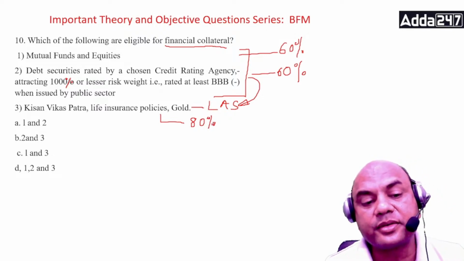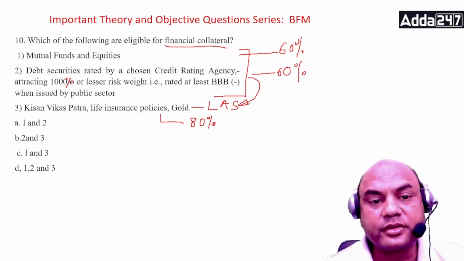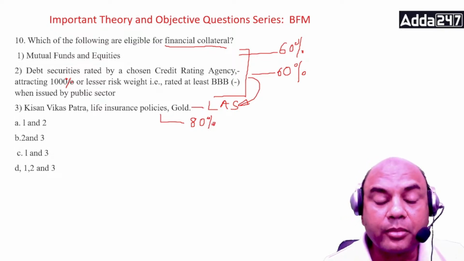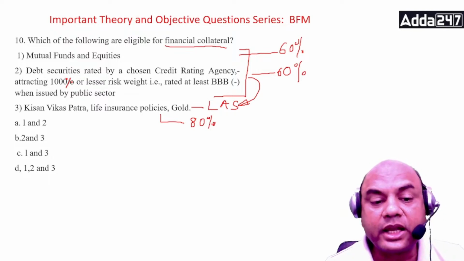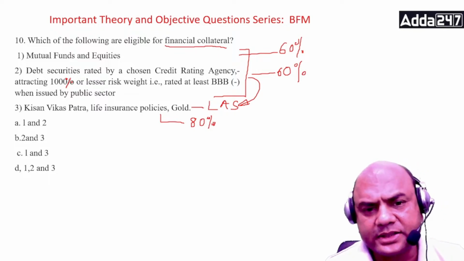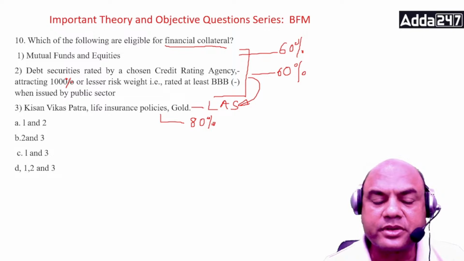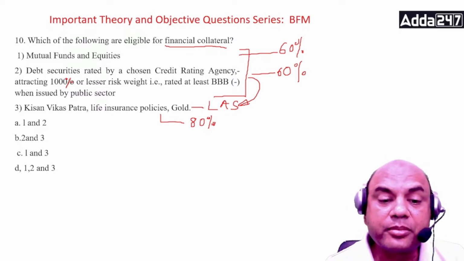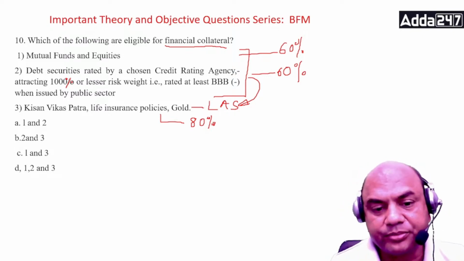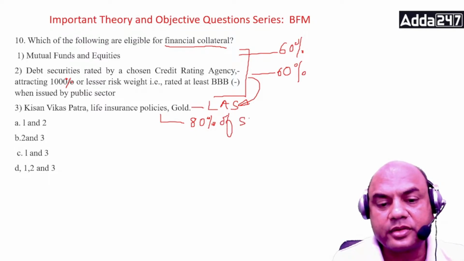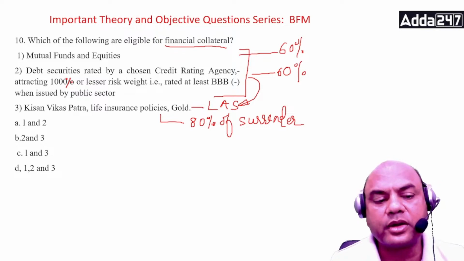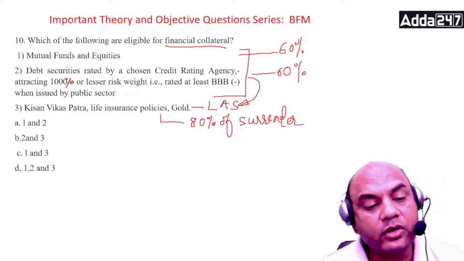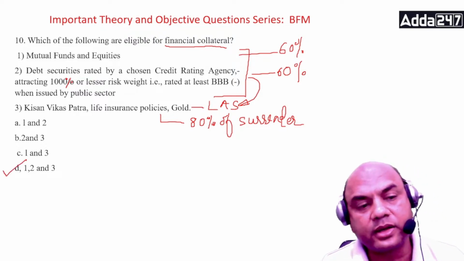So 80% of, not sum assured actually. It's not sum assured. It is 80% of your surrender value. Sum assured is totally different. Surrender value, okay? So what is the answer over here? All the three. D, 1, 2 and 3. Got it?